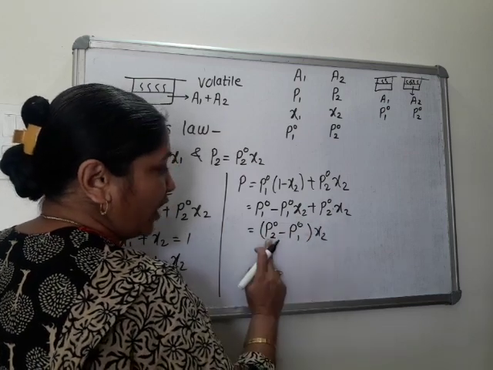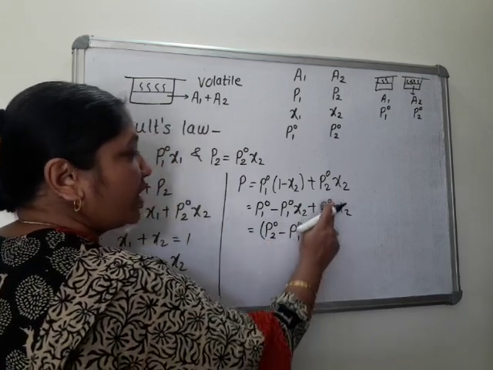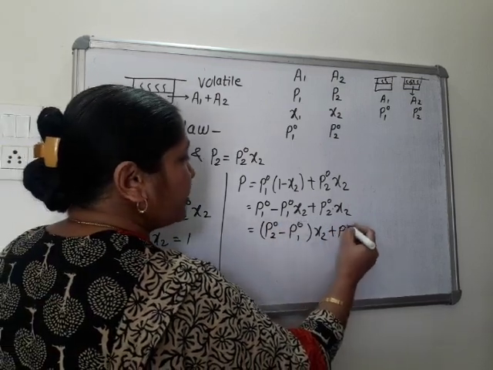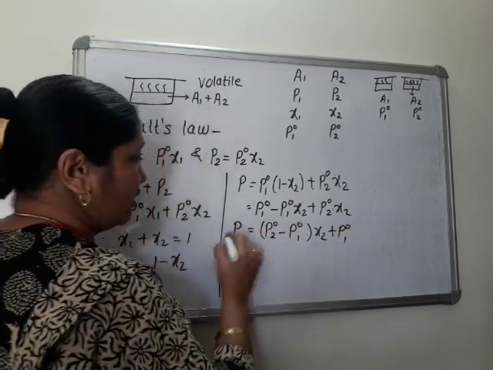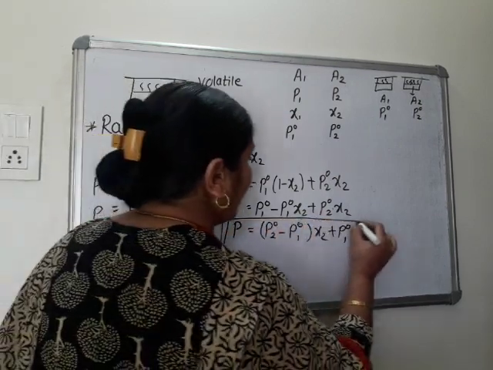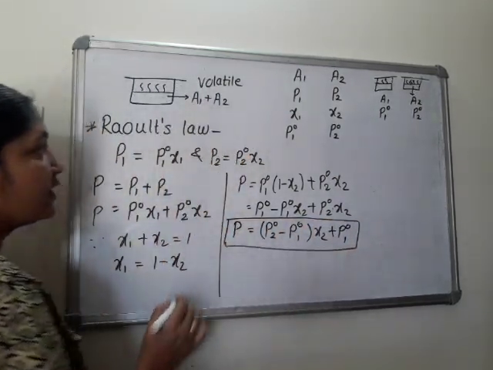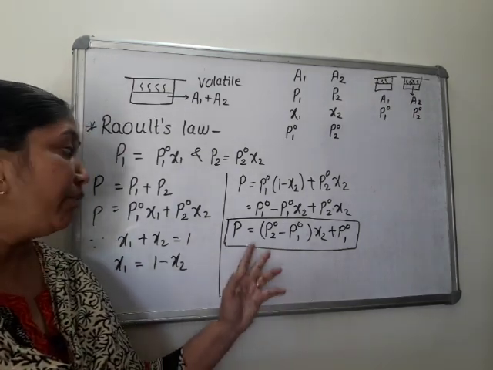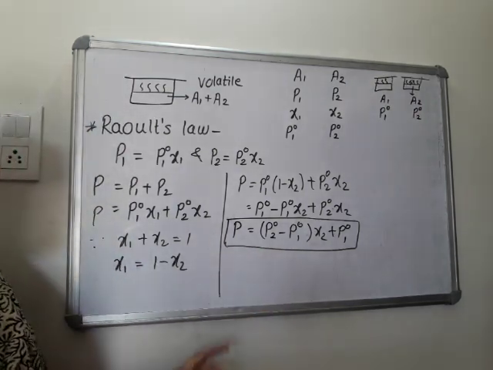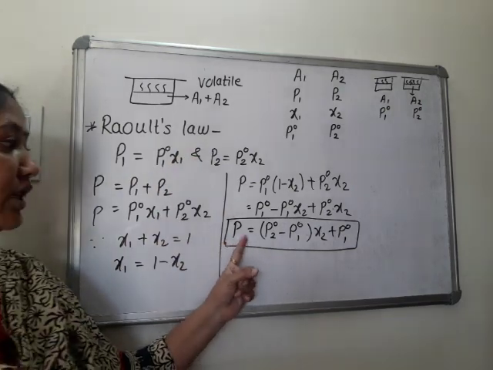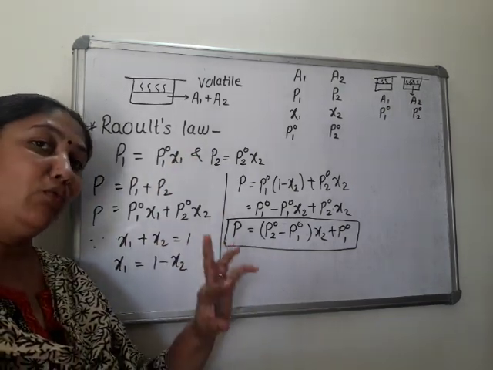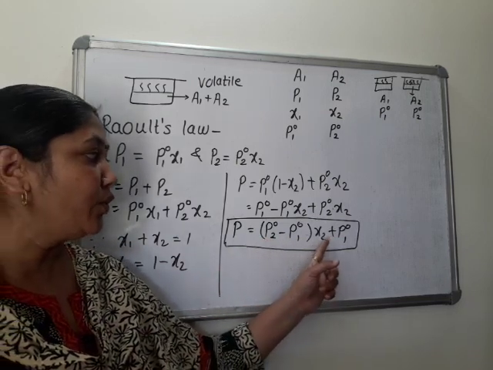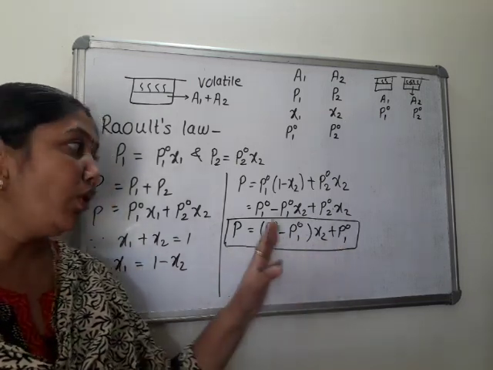This is positive, so I have written it in the beginning: P02 minus P01 into x2 plus P01. This is the total pressure exerted by both volatile components. Based on this we have to solve numericals. So remember this formula. What is it? Total pressure exerted by two volatile components is P02 minus P01 into x2 plus P01.